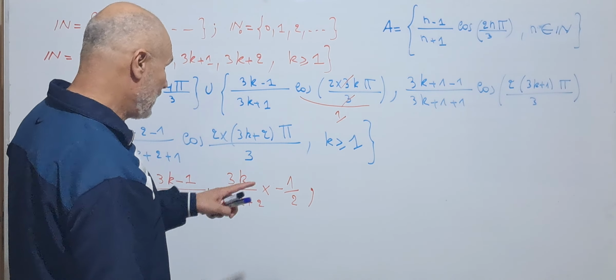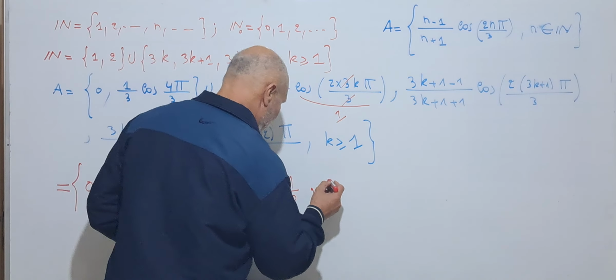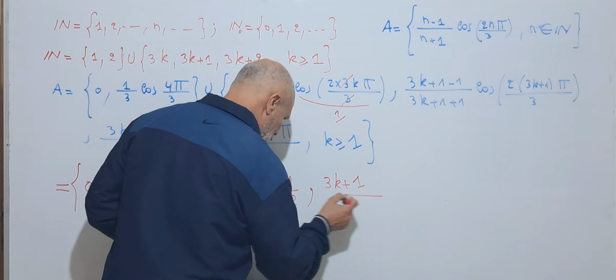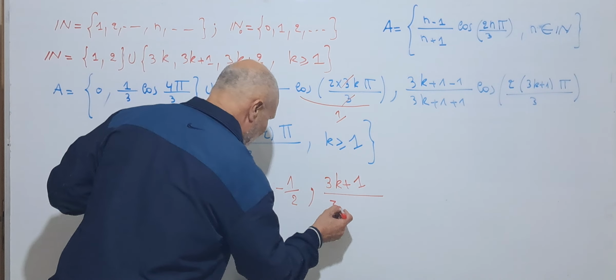And the last one, 3k plus 2 minus 1 plus 1 over what? 3k plus 3.